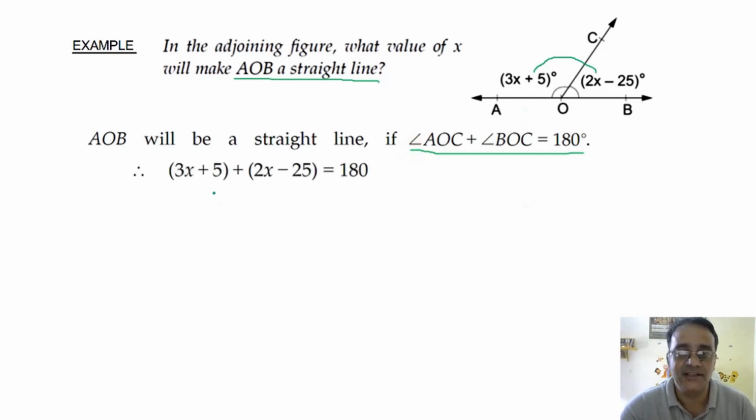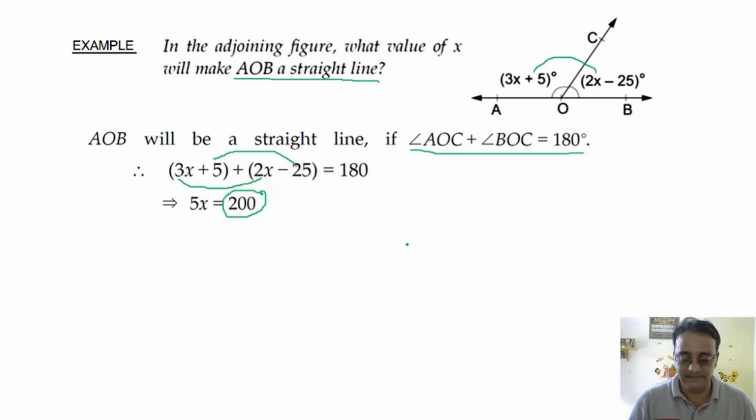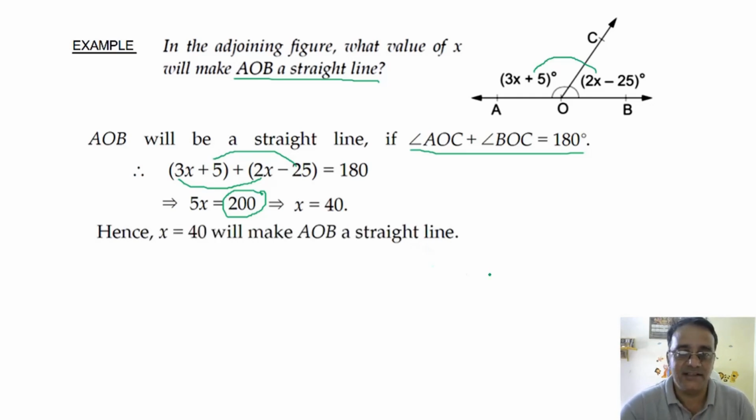So 3x plus 5 plus 2x minus 25 is equals to 180 degree. 3x plus 2x will become 5x, and 5 minus 25 will become minus 20. और माइनस 20 को इधर शिफ्ट करेंगे तो प्लस 20 हो जाएगा. That will become 200. So what is the value of x? 40, right? Okay, so hence x is equals to 40 will make AOB a straight line.